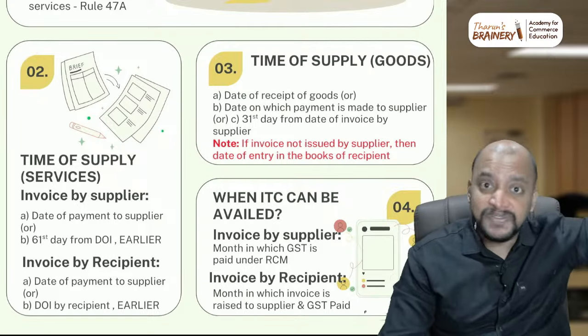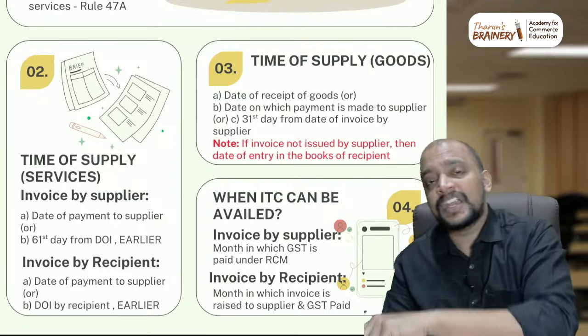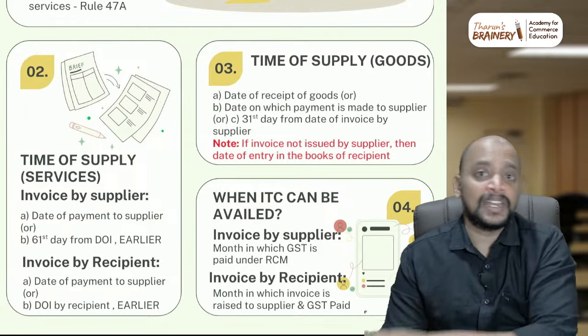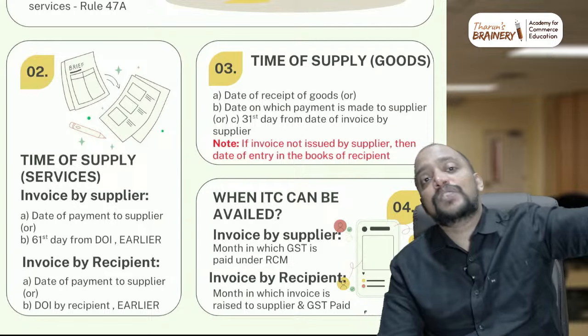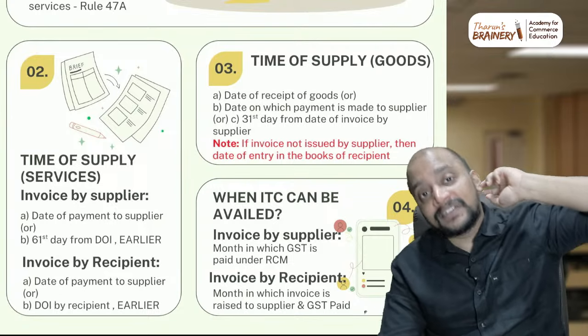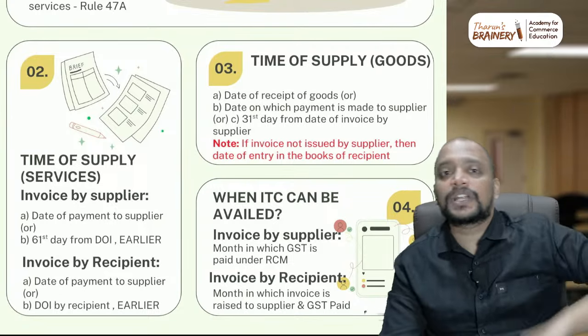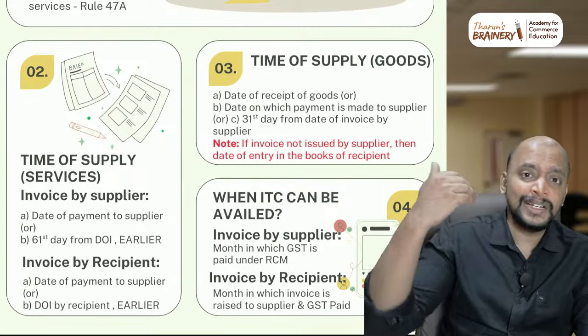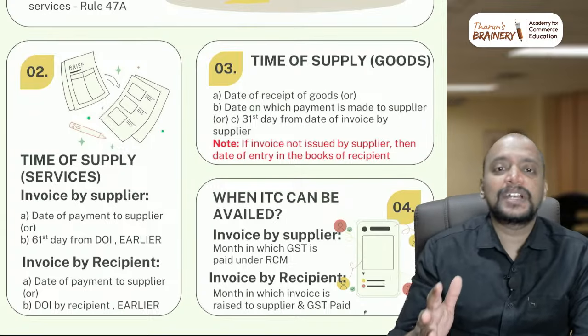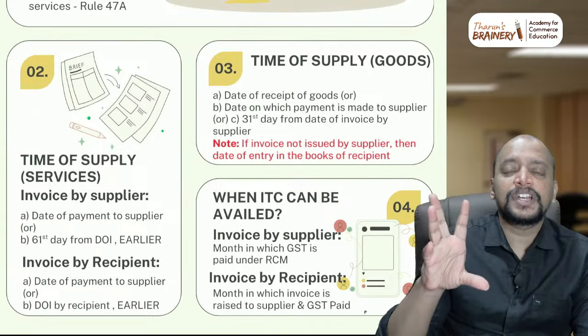For example, this month we received the services, but the invoice is given next month, which means only next month can ITC be availed. So invoice also, payment also. Whichever month the recipient is giving the self invoice, and whichever month the tax is paid, that particular month only, both the invoice should be given and the tax should have been paid. So that date will be taken as relevant.